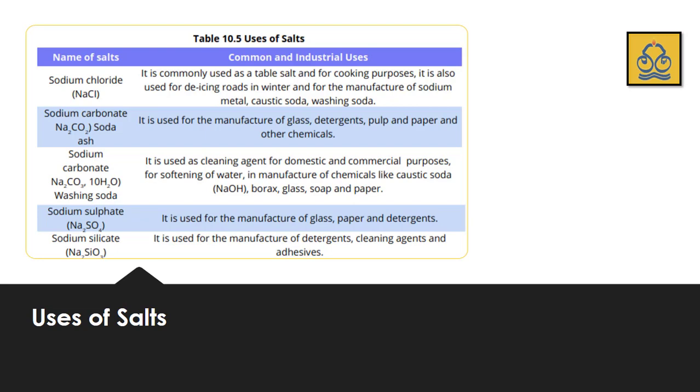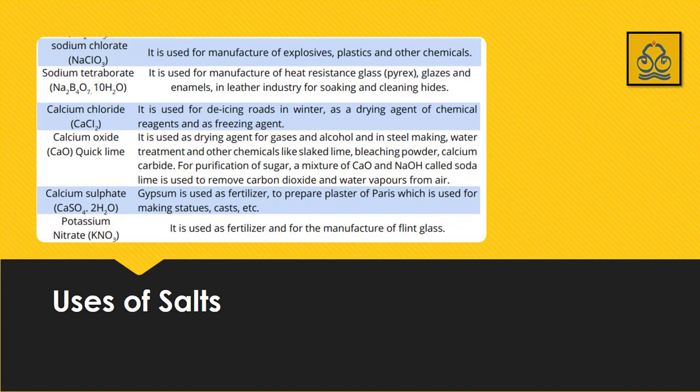Sodium silicate is used for the manufacturing of detergents, cleaning agents and adhesives. Adhesives, as you know, are sticking materials. For example, we are using gum, Samad bond, all these are adhesives. They exist naturally and artificially. The next, sodium chlorate, is used for the manufacturing of explosives, plastics and other chemicals.